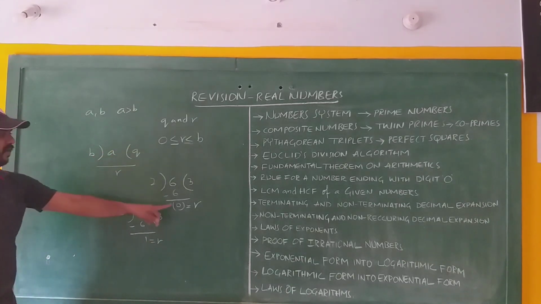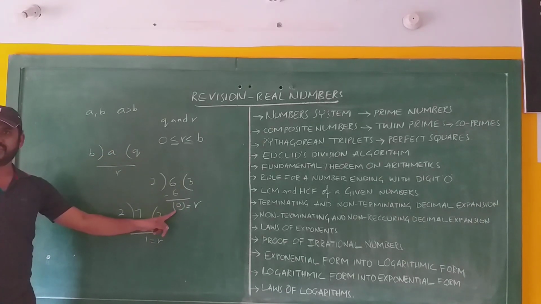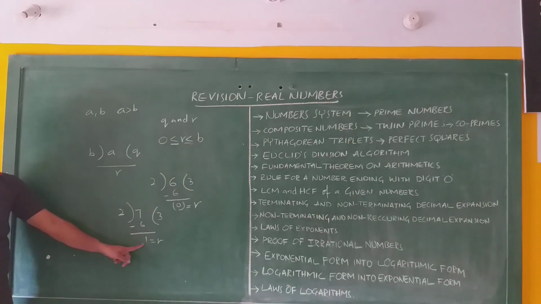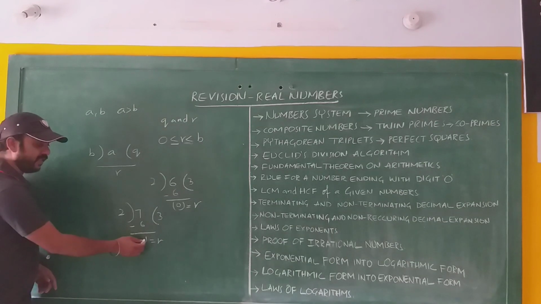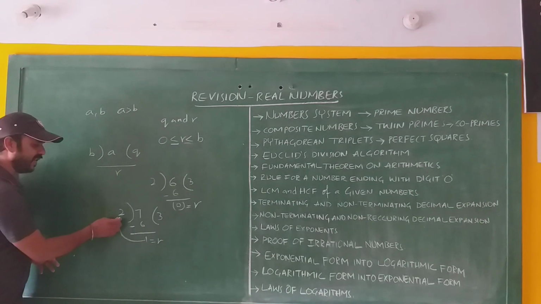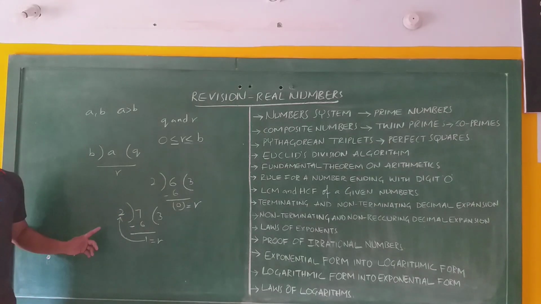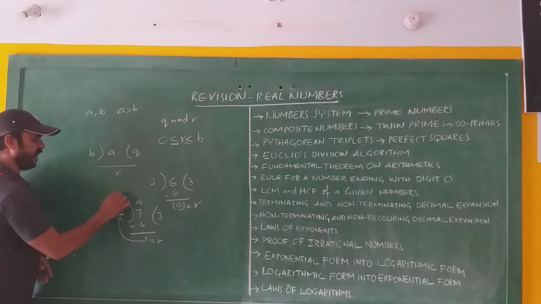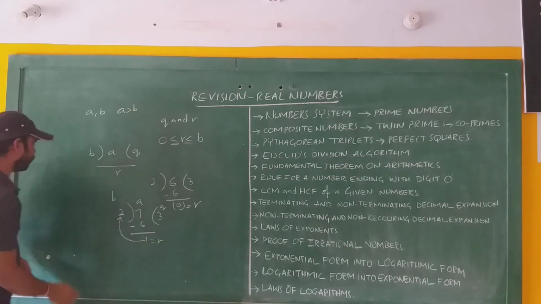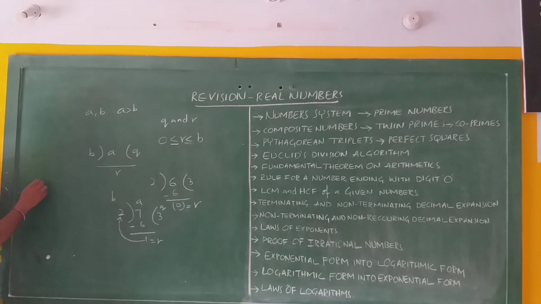I said here the remainder may be equal to 0 or greater than 0. Look here, remainder equals 1. 1 means it is greater than 0. And whatever remainder you get greater than 0, that will always be less than b. This is a, this is b, this is q, this is r. Therefore we can write the condition a equals bq plus r.